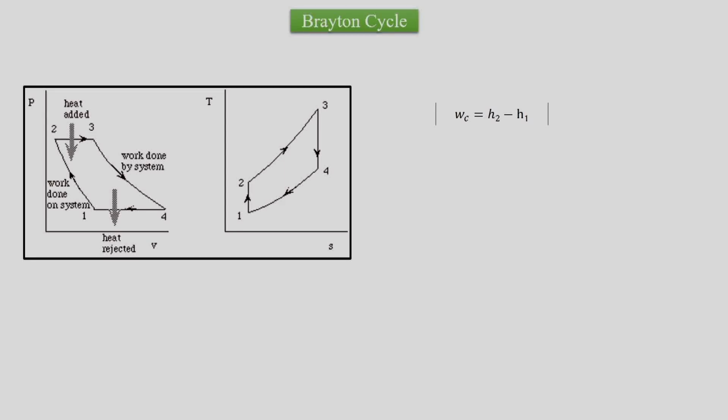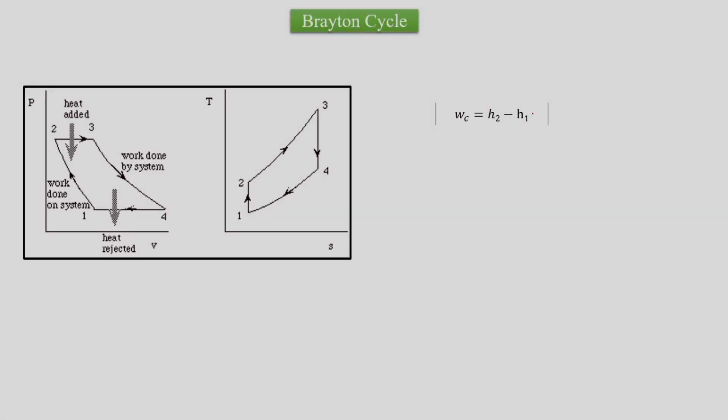Now we can use this Brayton cycle for further calculations which we will need for combining the 2 cycles. First, what is the compressor work? Compressor work in the Brayton cycle is similar to what we do for the pump, which is H2 minus H1. But for the pump we consider the medium to be incompressible, so we take it as V into delta P. Here we can consider a compressible medium as it is a compressor, so we take H2 minus H1.